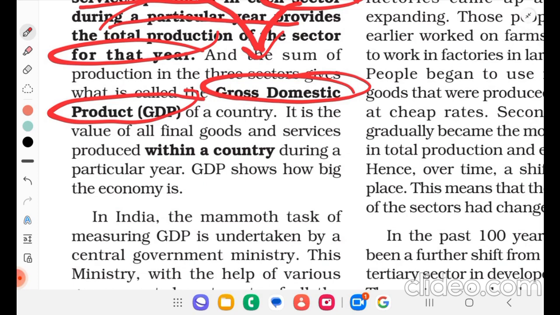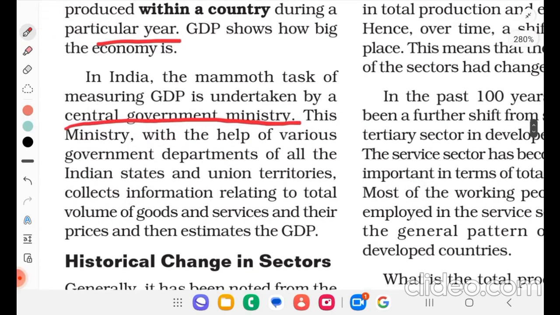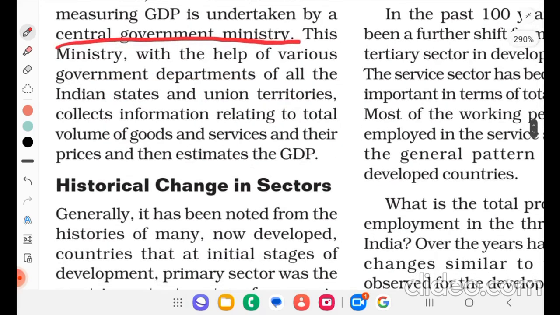It is the value of all final goods and services produced within a country during a particular year. GDP shows how big the economy is. In India, the mammoth task of measuring GDP is undertaken by a central government ministry. This ministry, with the help of various government departments of all the Indian states and union territories, collects information relating to total volume of goods and services and their prices, and then estimates the GDP.